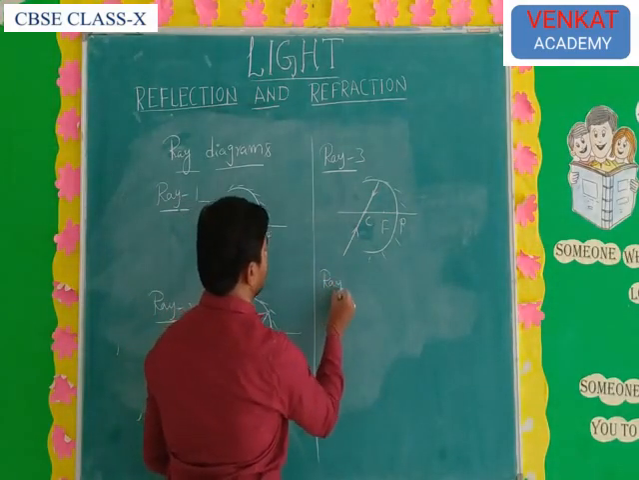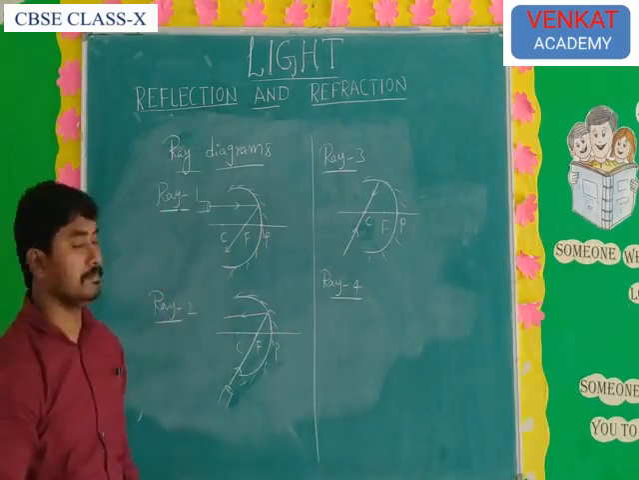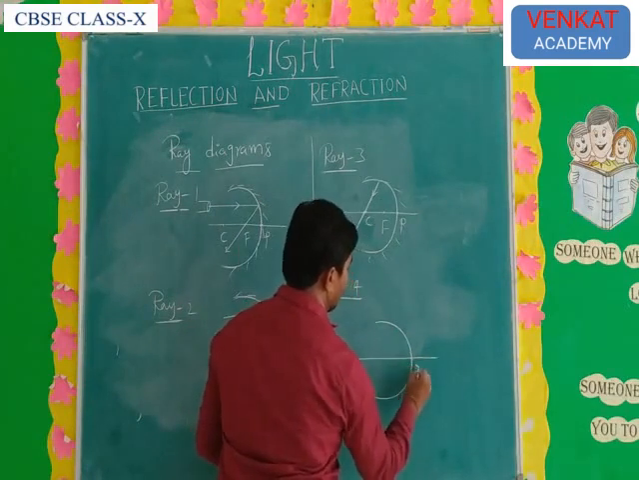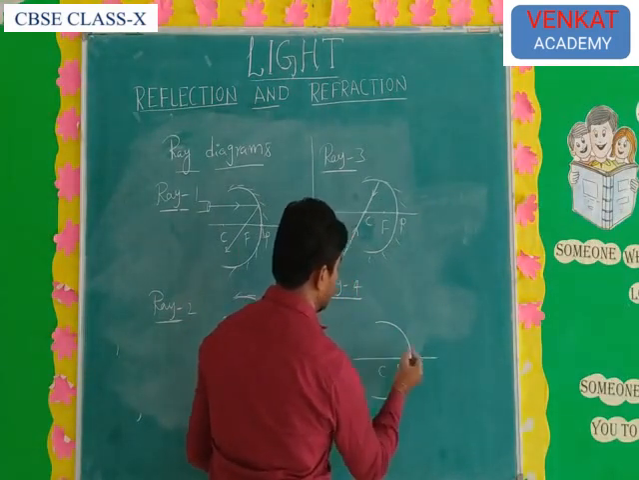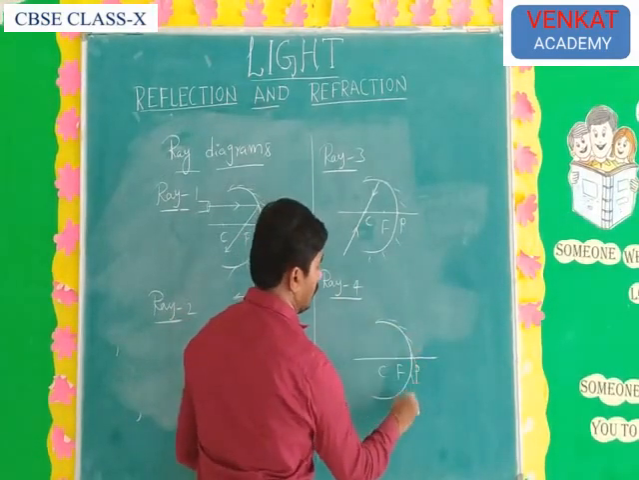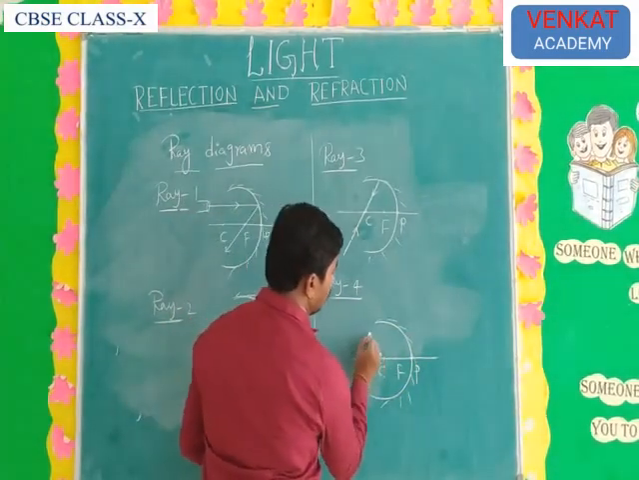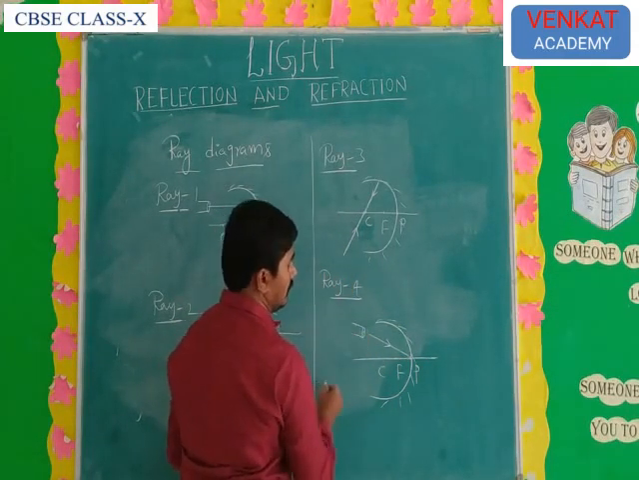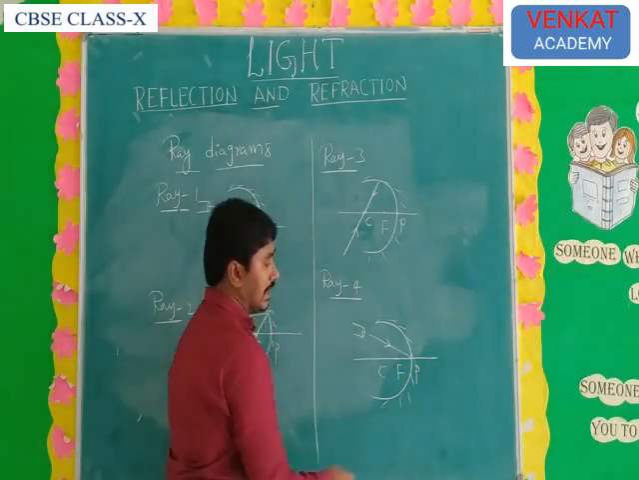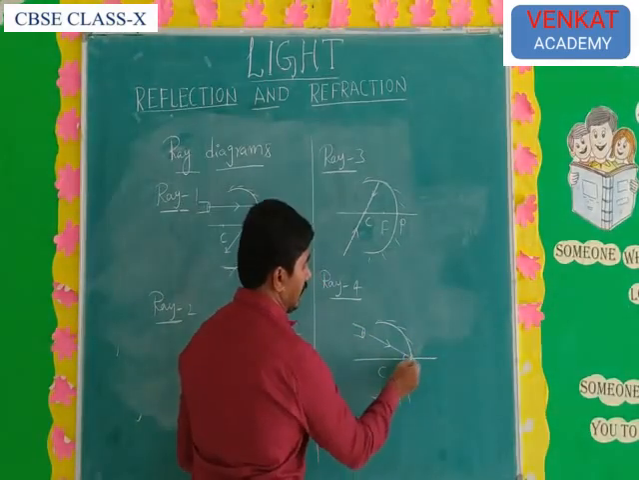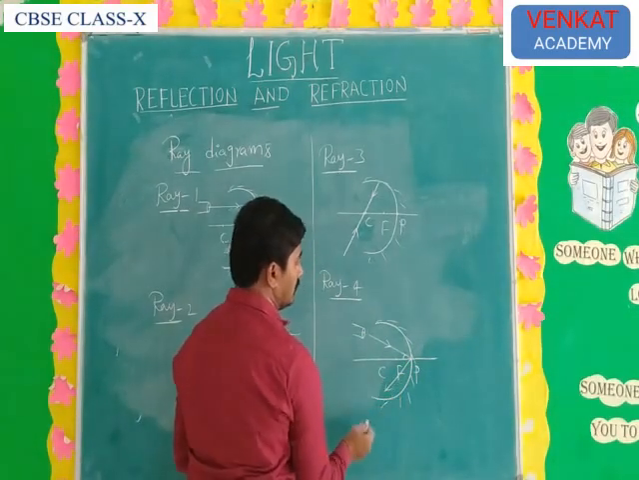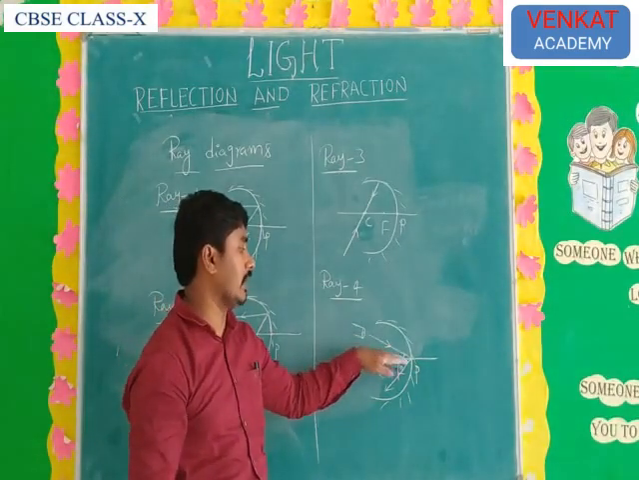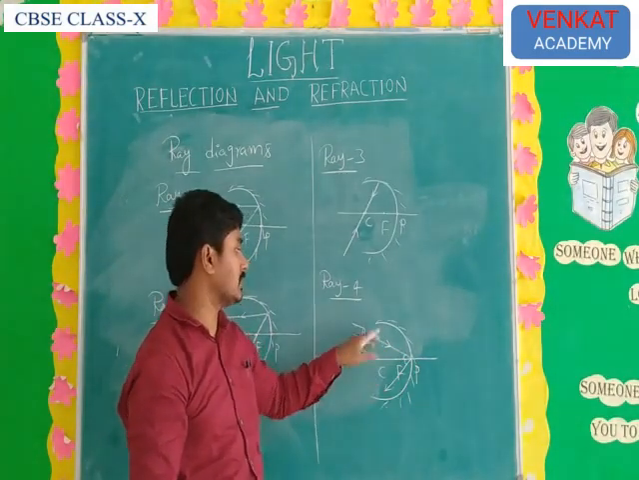And the last one: what is ray 4? For ray 4, take any concave mirror with the focus and center of curvature marked, take a laser light, and send the light ray at a certain angle. What happens when the light ray is sent at a certain angle? The same angle will be reflected. Here the angle of incidence is equal to the angle of reflection. Whatever angle you incident at, the same angle will be reflected. That is ray 4.